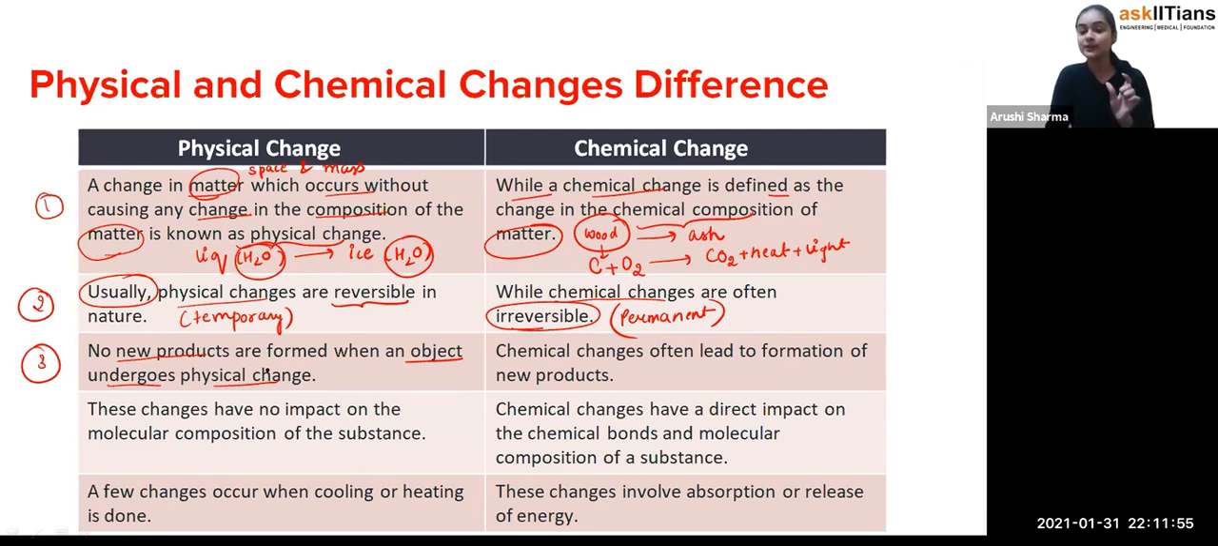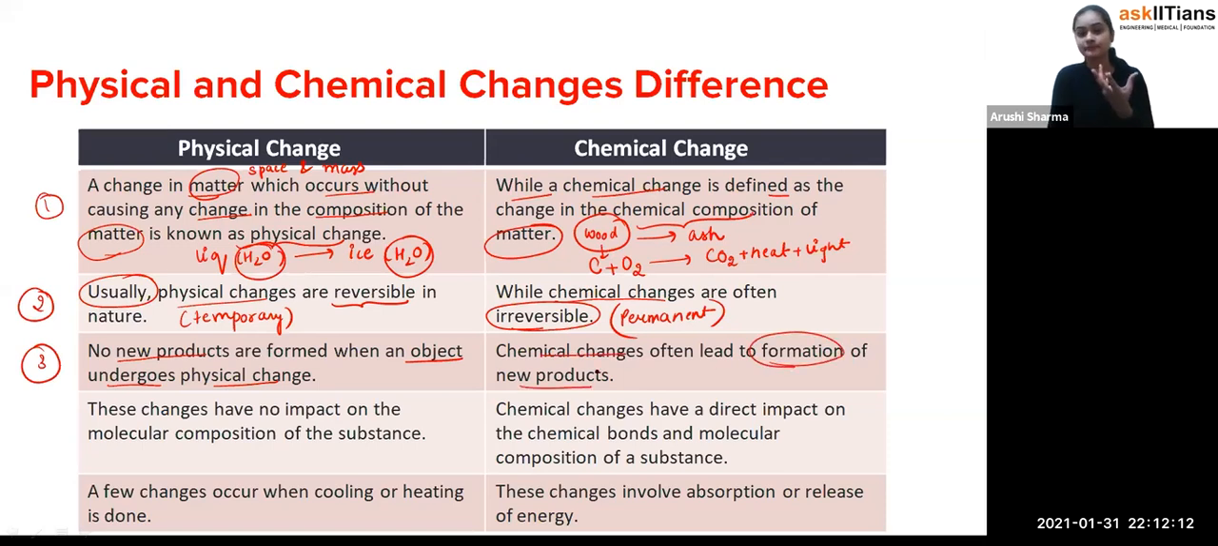Like there is liquid water, and when it is converting into ice, and ice converting into liquid, we can see nothing else is formed. No new product is formed. But in chemical changes, you can see they often lead to the formation of new products.